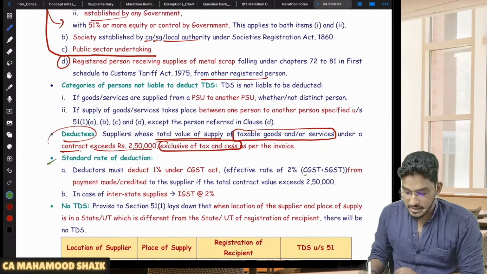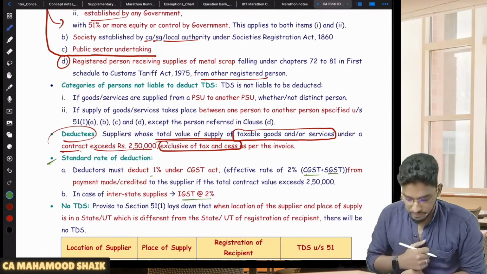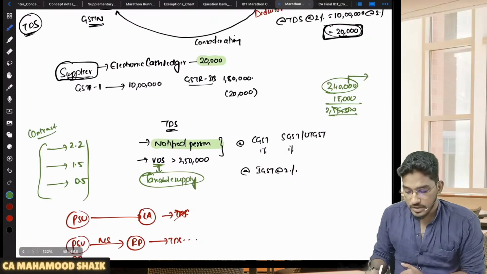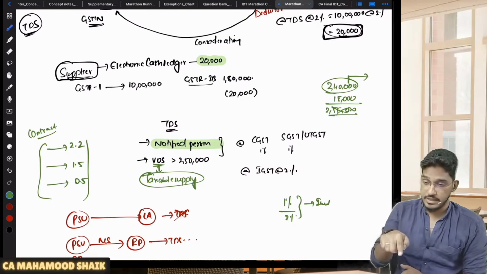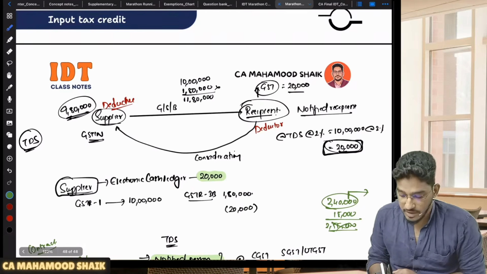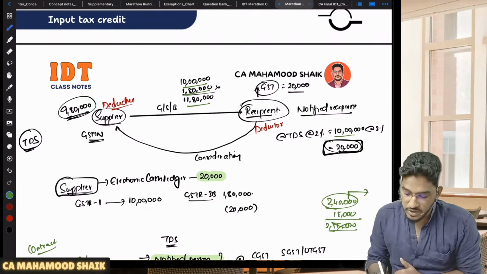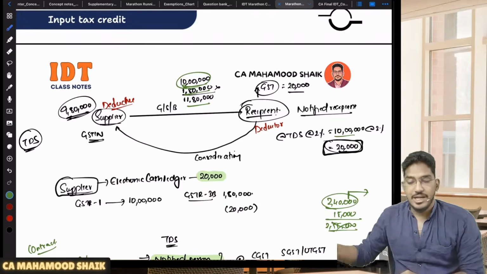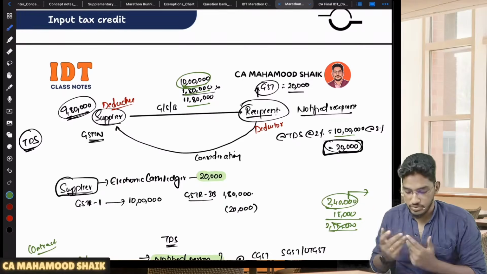And what is the rate of deduction? As I've already told you, if it is intrastate supply, CGST at the rate of 1% and SGST at the rate of 1%. If it is interstate supply, IGST collectively at the rate of 2%. And on what value? Sir, on what value will you calculate this 1% or 2%? Value exclusive of taxes. That's why, even in the examples, the value of supply is 10 lakh rupees, the amount of GST is 1,80,000, total 11,80,000, but we calculated TDS only on 10 lakh rupees. You have to calculate the TDS on the value excluding the taxes, at 1% or 2%.